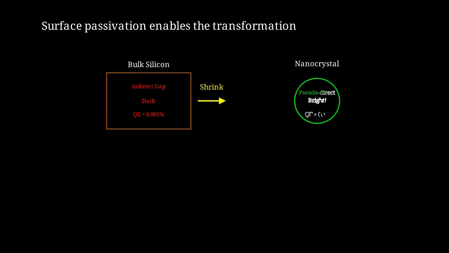This diagram summarizes the transformation. We start with dark, indirect bulk silicon on the left. Simply by shrinking it to the nanoscale, shown on the right, we create a bright, efficient light emitter.